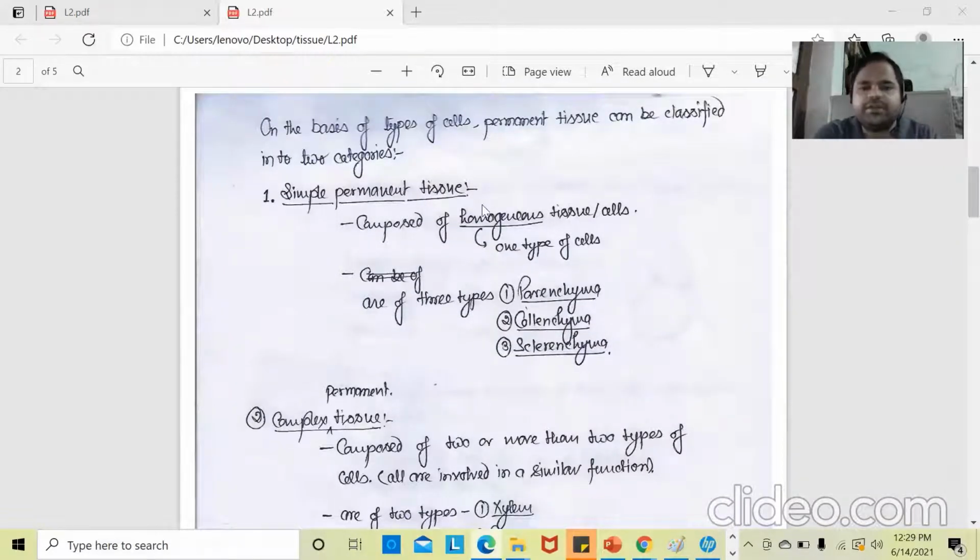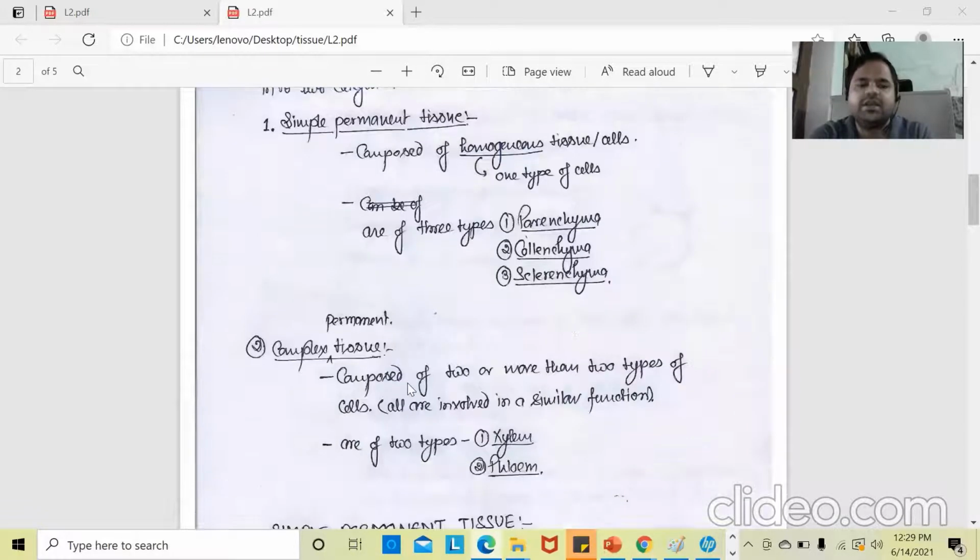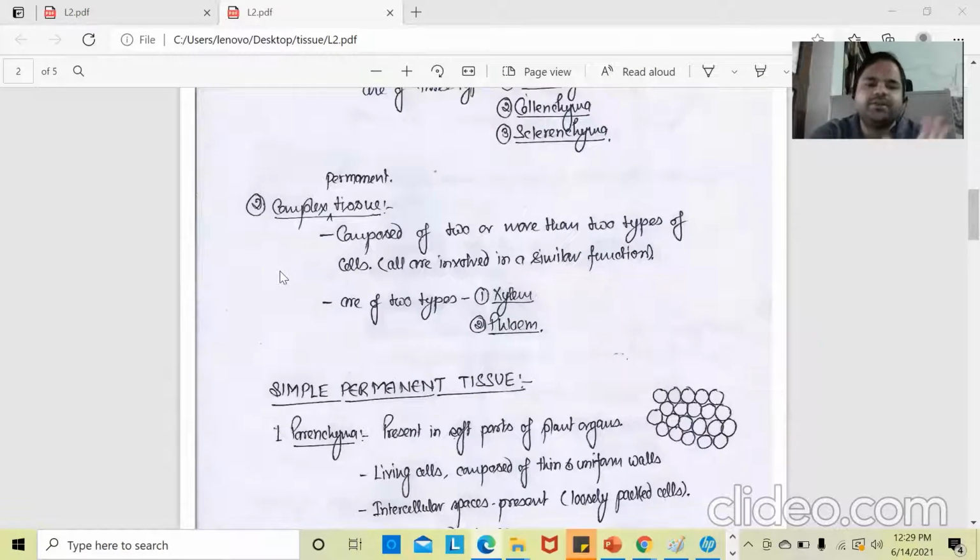Simple permanent tissue is composed of the same types of cells with the same function, and is again divided into parenchyma, collenchyma and sclerenchyma. However, the complex permanent tissue is composed of two or more types of cells, but they have the same function, and it is again divided into xylem and phloem.